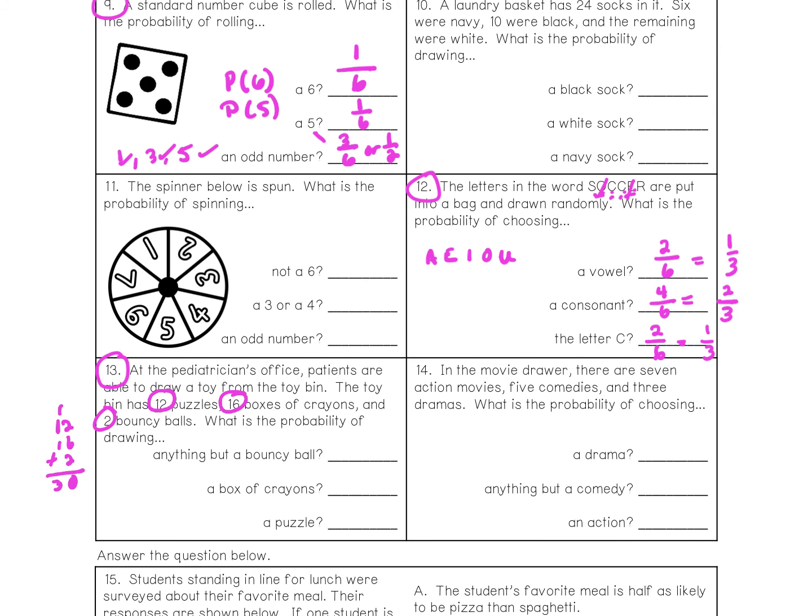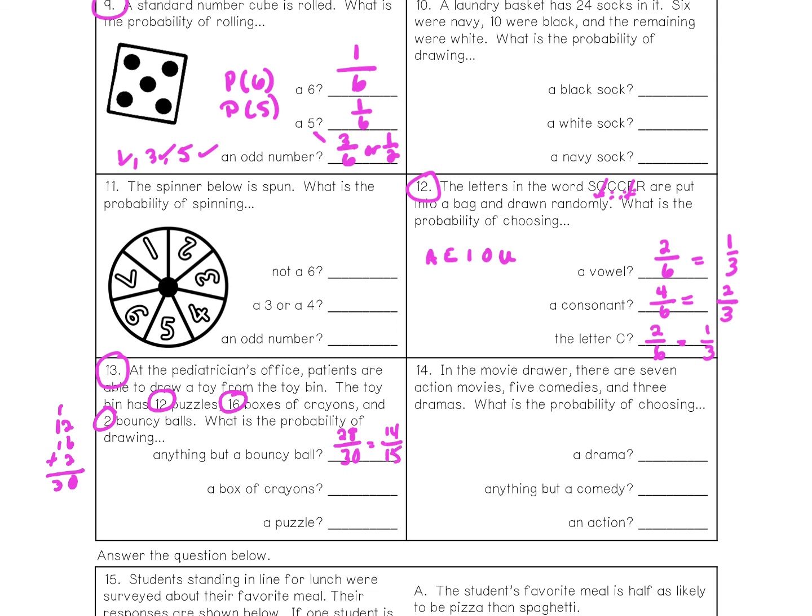And if I wanted to draw anything but a bouncy ball, well, there are 2 bouncy balls. So if I subtracted the 2 bouncy balls away from that, I get a total of 28 that are not bouncy balls out of 30. And we could reduce this by dividing both of them by 2 to get 14 out of 15.